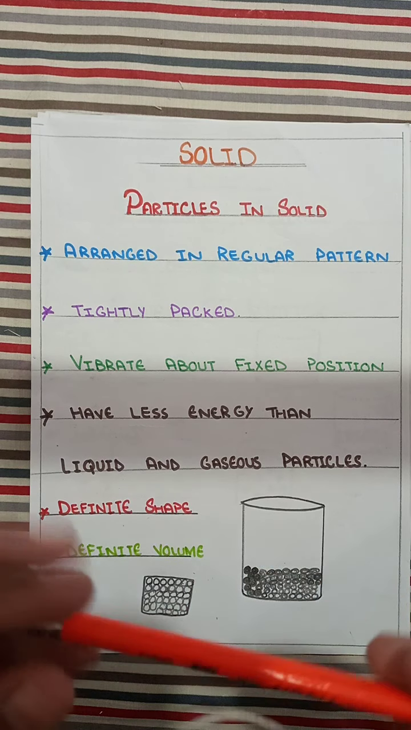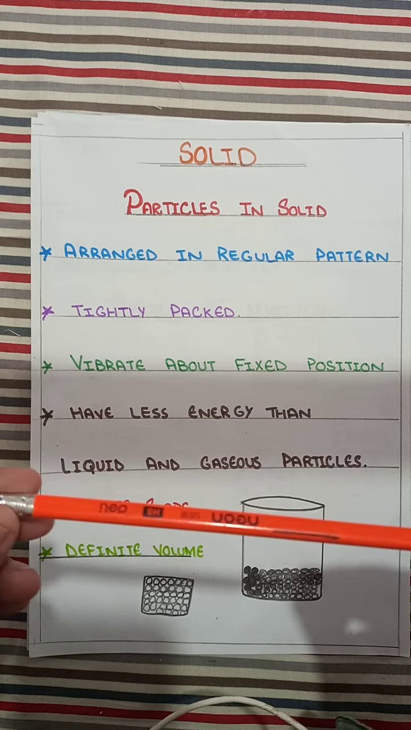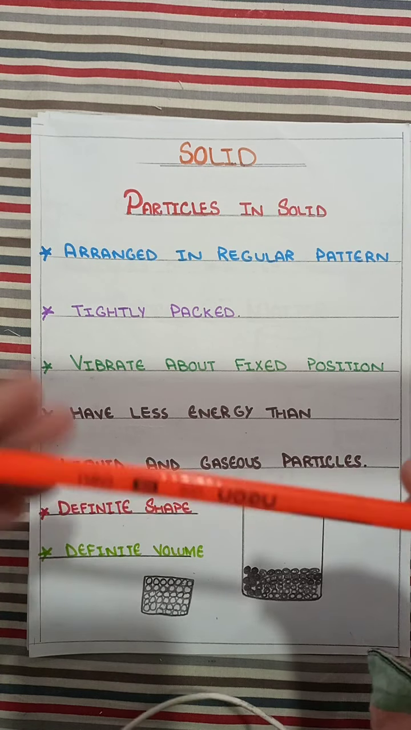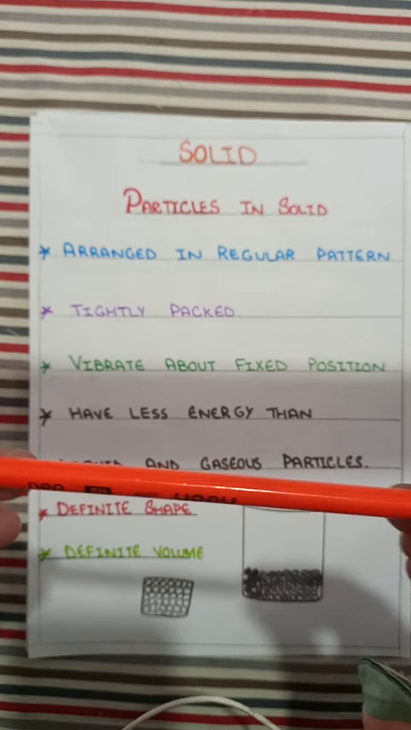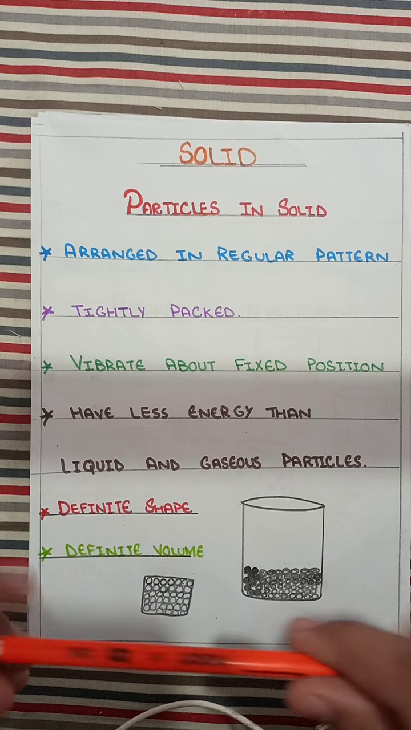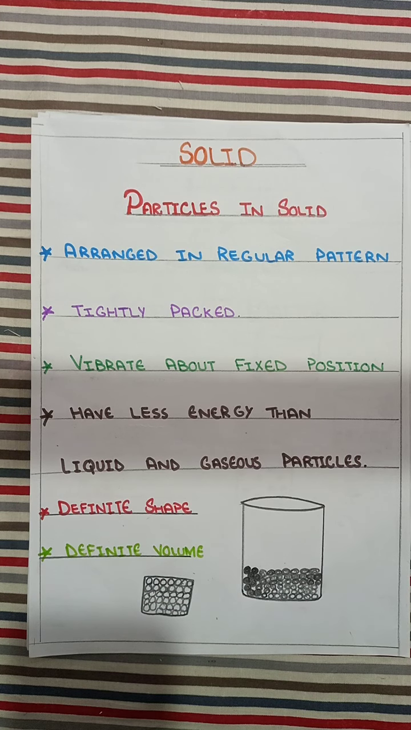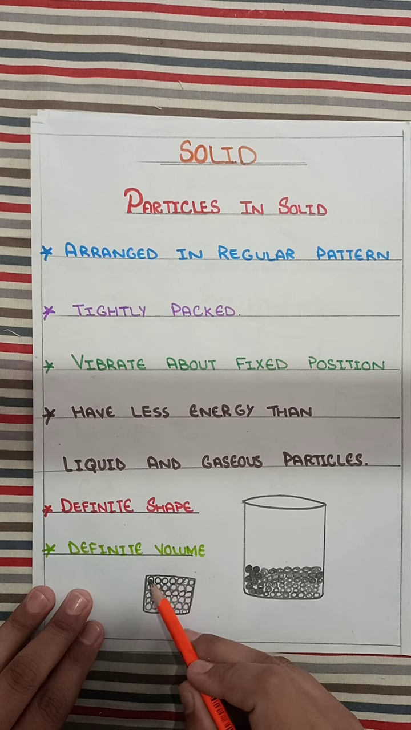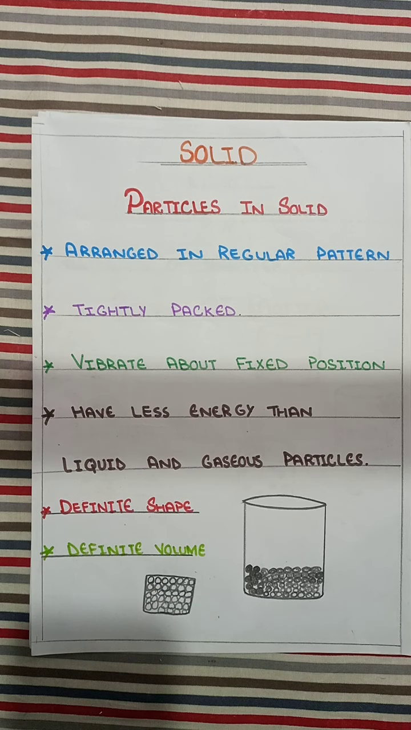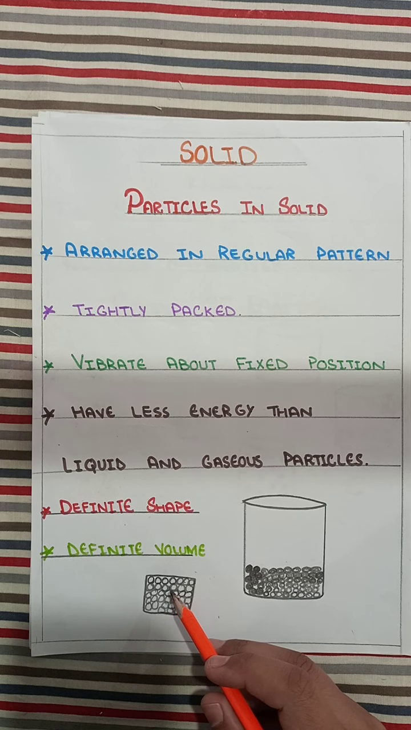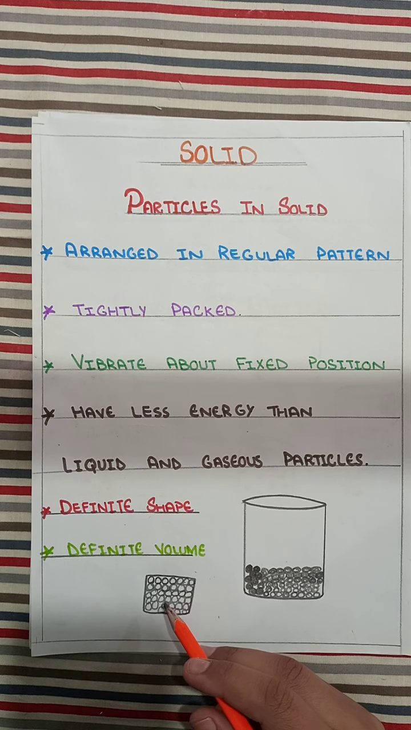For example, this is the pencil. This is a solid. We cannot compress it. Compress means squeeze करना. So we cannot compress solid particles easily. There is a great force of attraction between these particles.